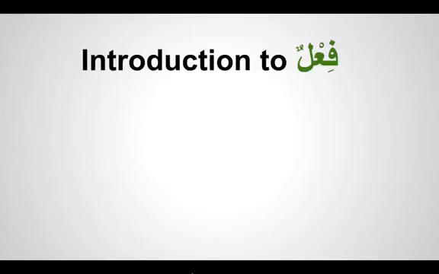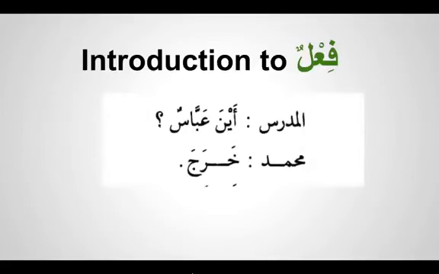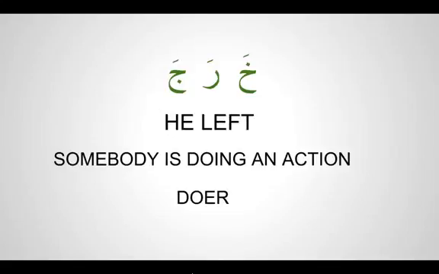If we see, the last question we did was, the Mudarris was asking Muhammad, Aina Abbasun, where is Abbas? And he said, Kharaja. So let's see what it means. Kharaja means he left. That is an action of leaving done by someone. So for any verb, any action, there has to be a person who is doing the action. There has to be a doer.